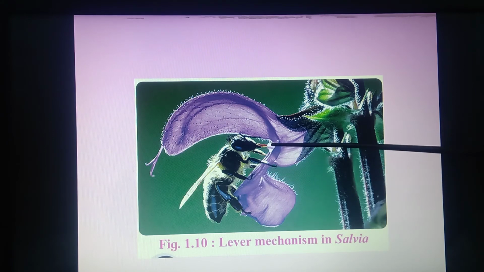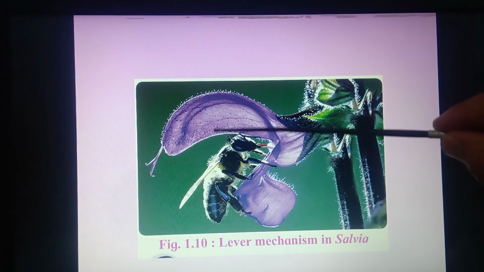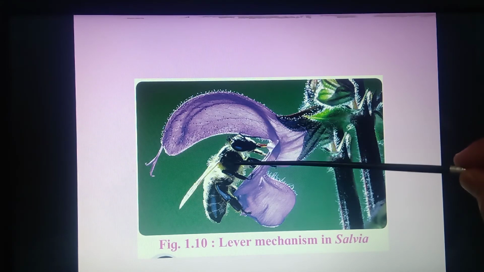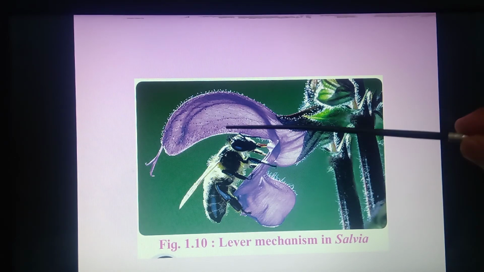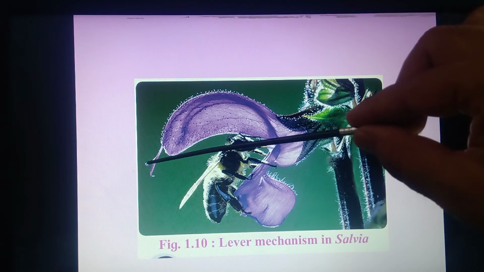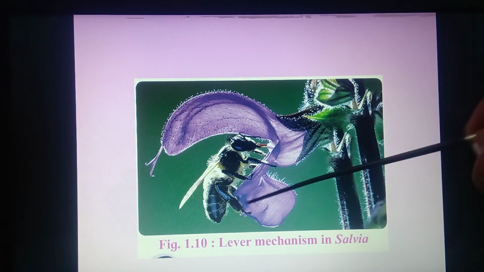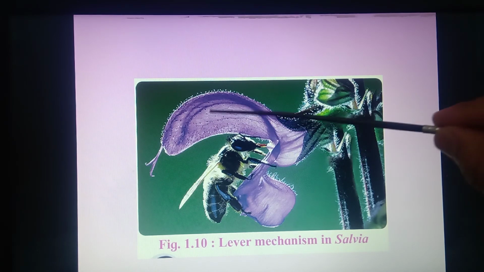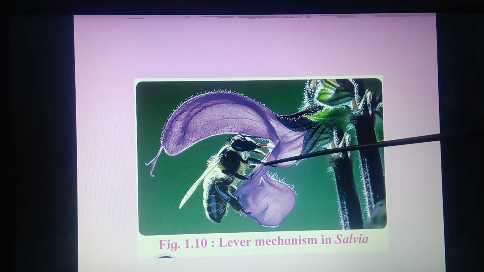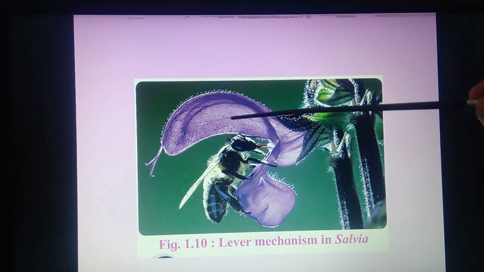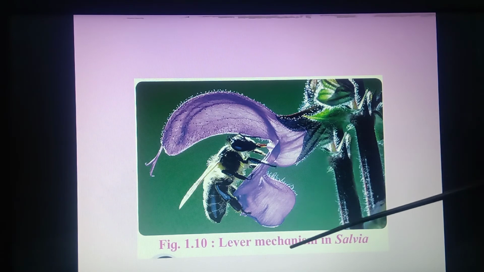As it presses the sterile lobe of the anther, what happens? The fertile lobe gets bent down on the body of the insect. Automatically, the pollen grains are dusted on the body of the insect. When the same insect visits another flower of salvia, at the entrance itself there is a stigma, which receives the pollen grain from the insect. In this way, pollination is achieved, and the transfer of pollen grain on the body of the insect is achieved by the lever mechanism.